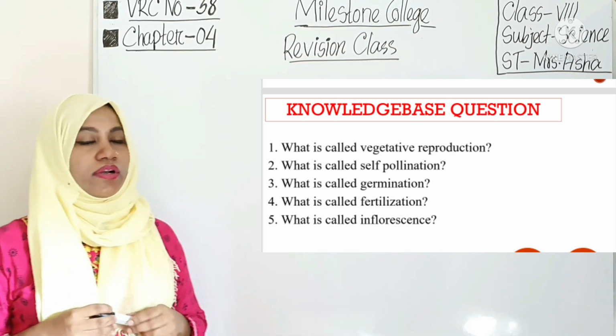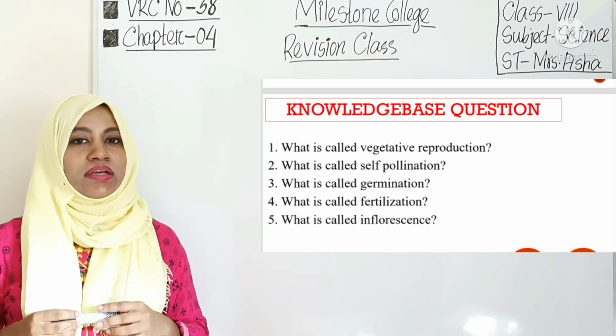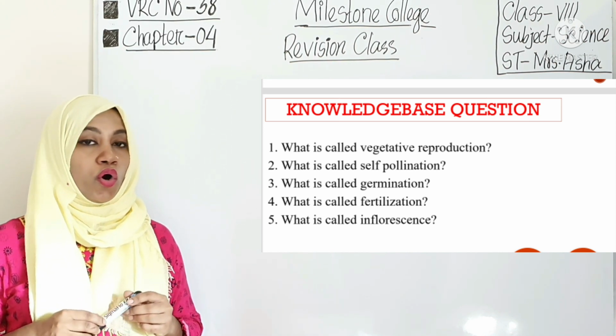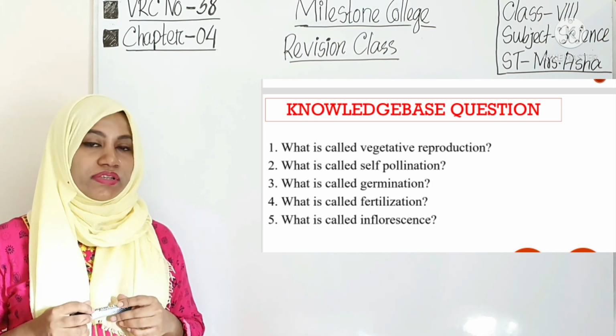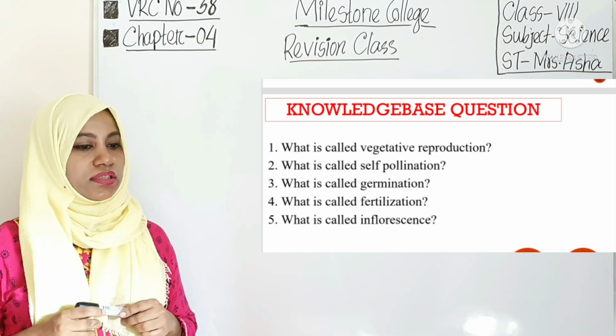Next one, what is called self-pollination? When the pollination occurs in the same flower of a plant or a different flower of the same plant, it is called self-pollination.